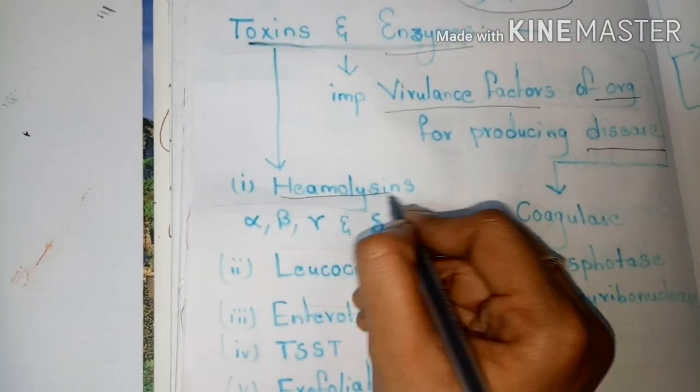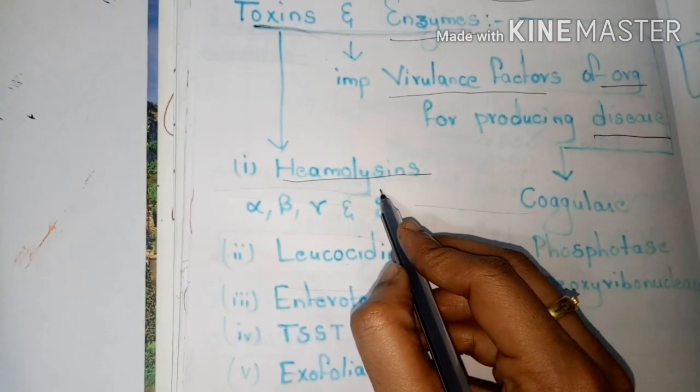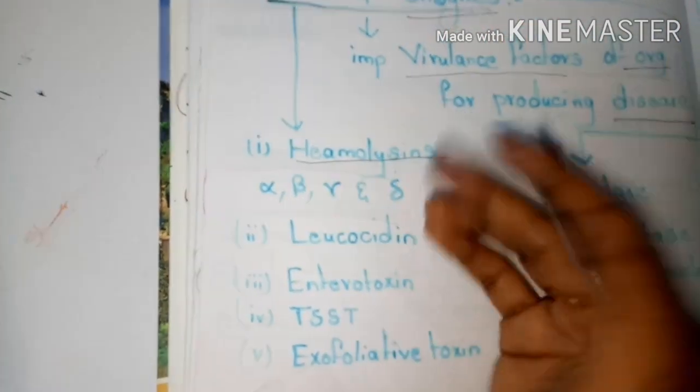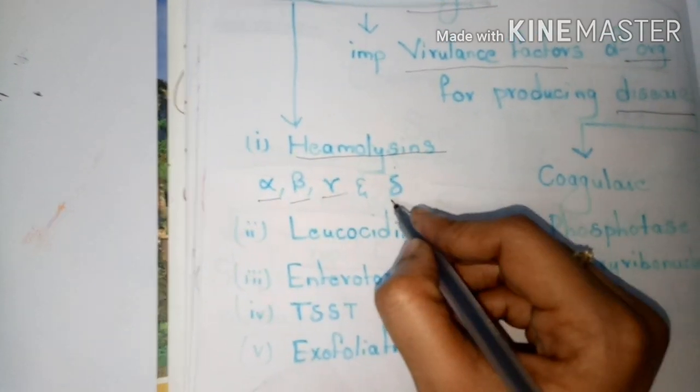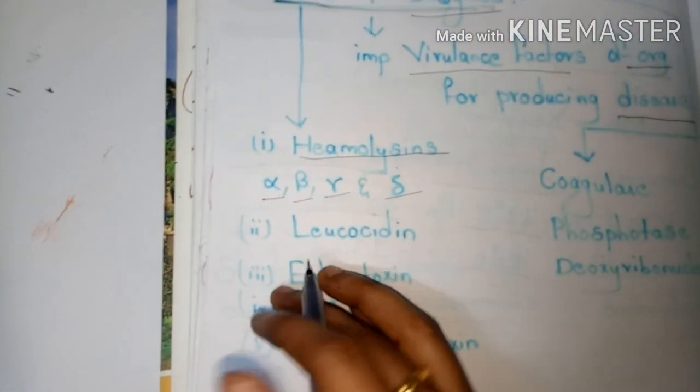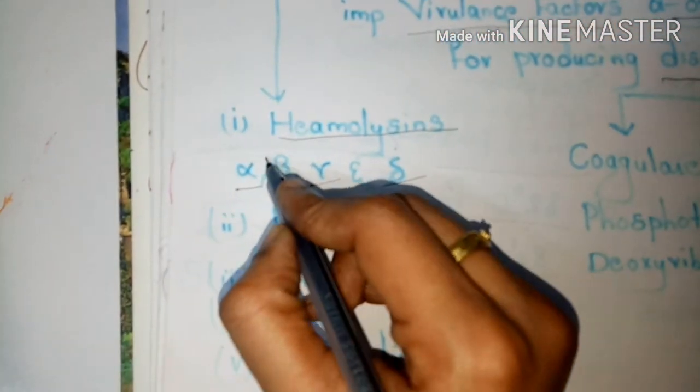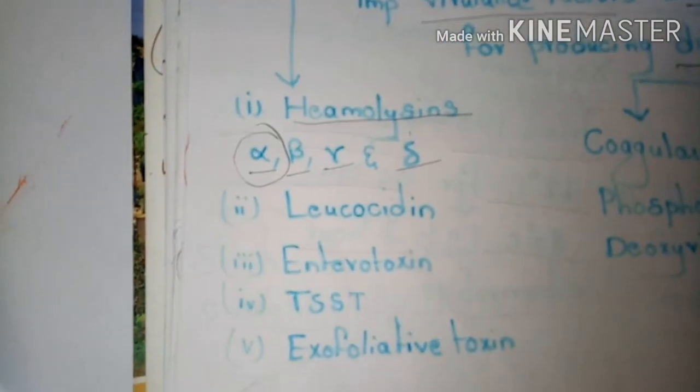The first one is the hemolysins. Actually, these hemolysins are of four types: alpha, beta, gamma and delta hemolysins. Let's see the roles played by these hemolysins. The first one is the alpha hemolysin.